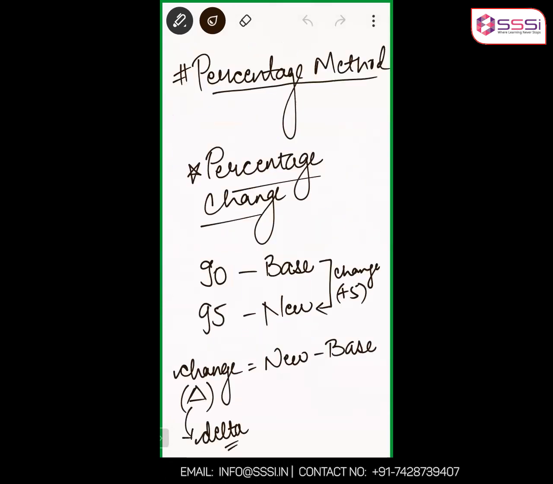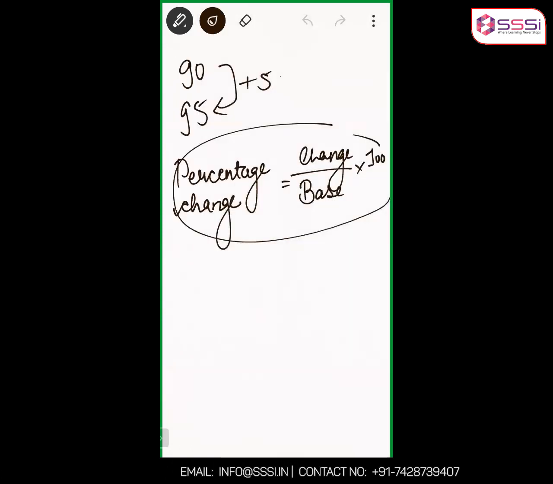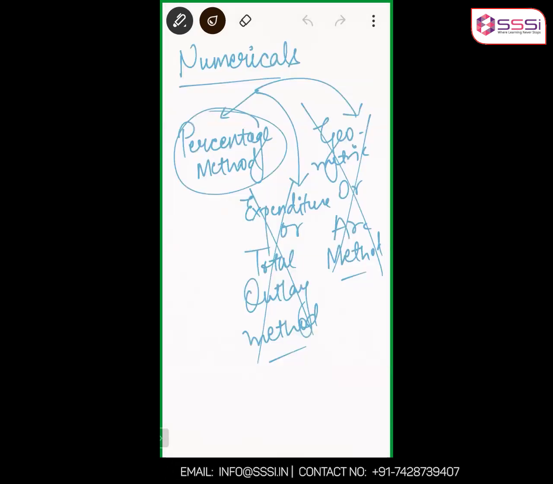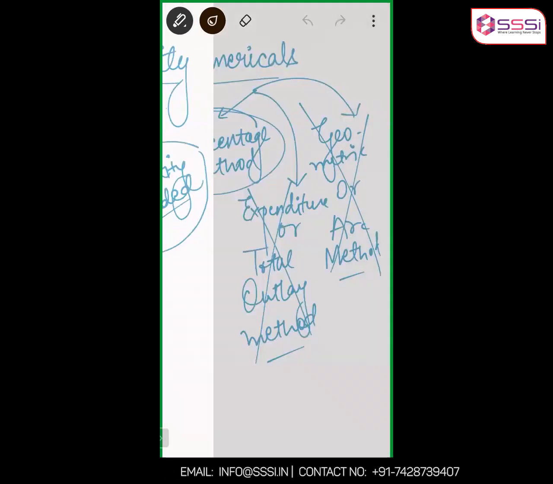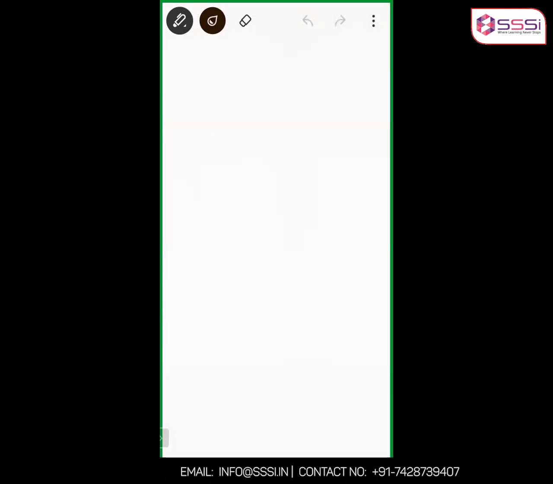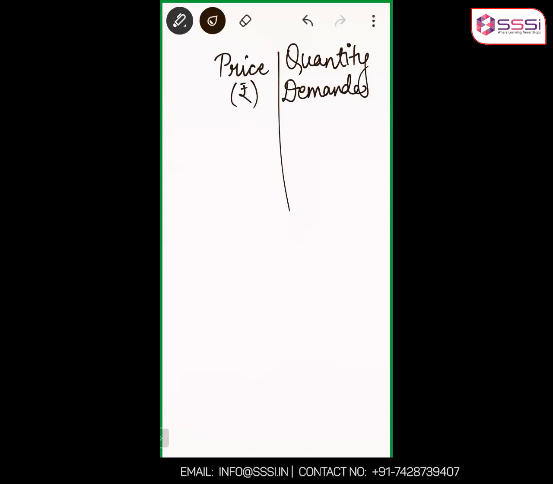Fine. So this is how you calculate the percentage change. Now, for example, let's say the old quantity, these are the quantity demanded. This is the price of the commodity in rupees, and this is the quantity demanded in units.